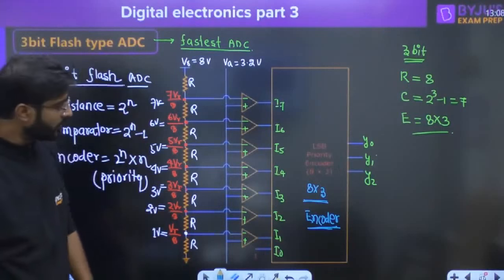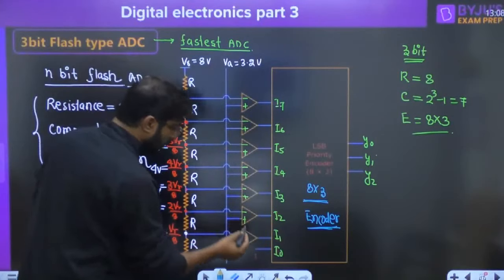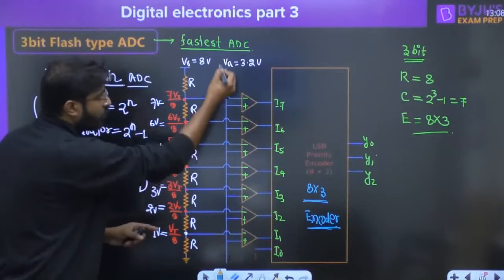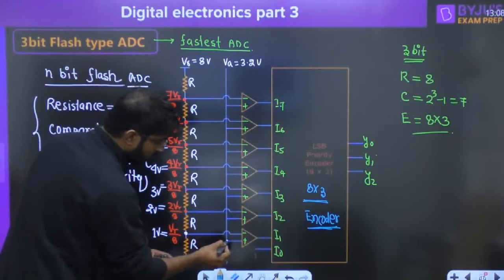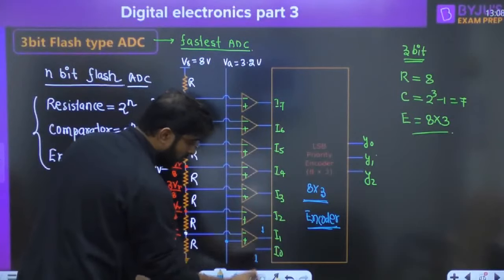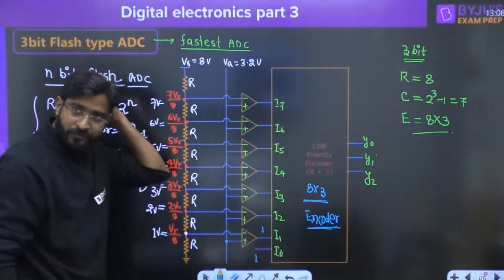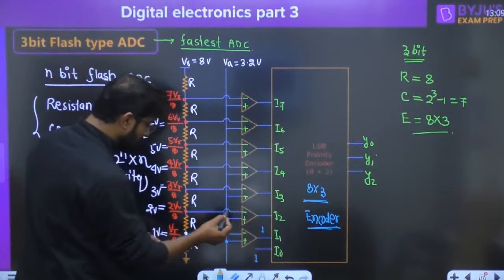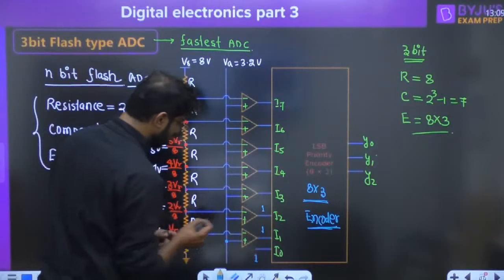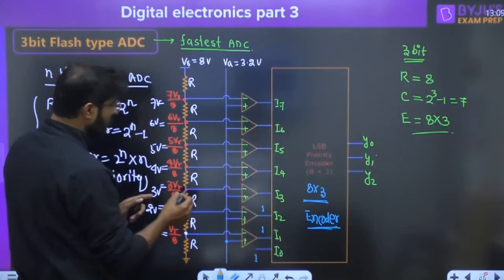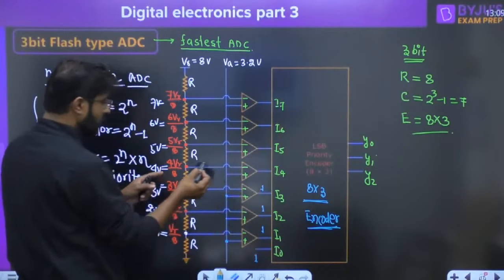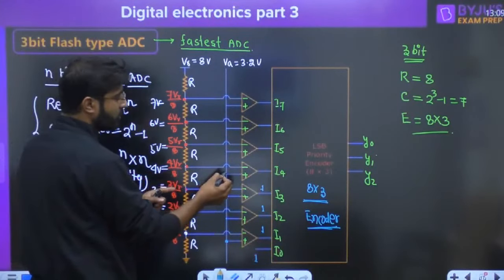Eight cross 3 encoder. Everyone, look, here the negative terminal is connected to 1 volt, but the positive terminal is connected to what? 3.2 volt. So the positive terminal has a value greater than the negative terminal, so you will get 1. It is already 1 by default, right? Now the negative terminal is 2 volt, the positive terminal is 3.2 volt. Again you will get 1. Negative terminal is 3 volt and positive terminal is 3.2 volt. Again 1. Negative terminal is 4 volt and positive terminal is 3.2 volt.